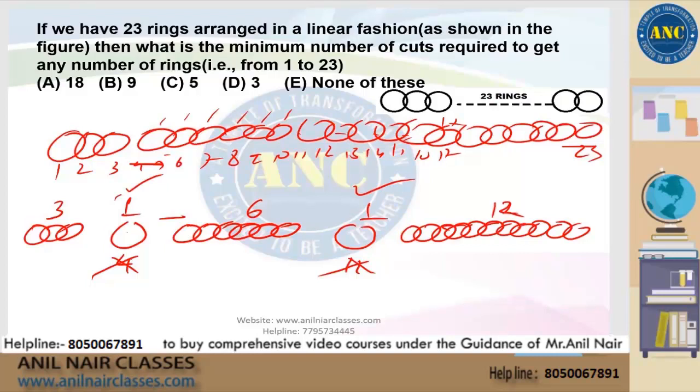Now someone might ask how to make 19? Simple. 12 plus 6 plus 1. How to make 21? Again simple. 12 plus 6 plus 3, that's 21. How to make 15? That's okay. 12 plus 3. How to make 17? That's 12 plus 3 plus 1 plus 1. That is 17. In fact, every number is now allowed.